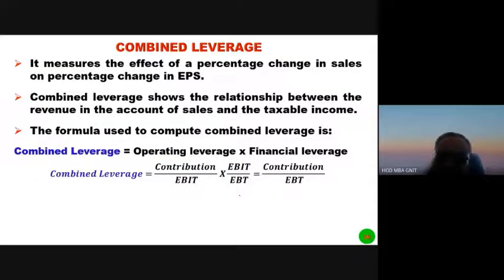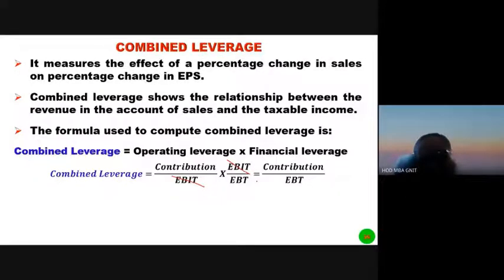When we simplify this equation, we cancel EBIT and EBIT. So what is left over? Contribution by EBT. We can say that combined leverage is equal to contribution by EBT.